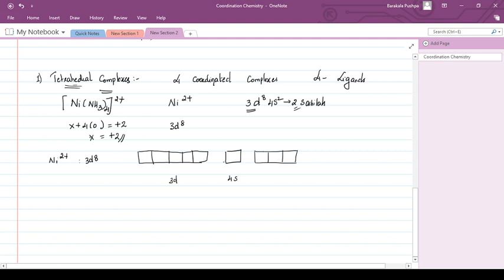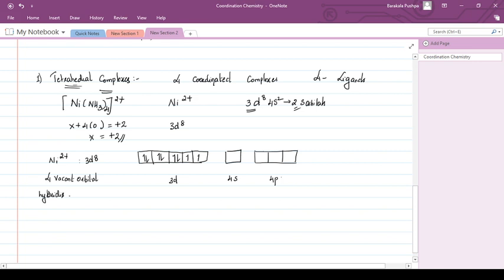Now there are 8 electrons, 1, 2, 3, 4, 5, 6, 7, 8. It has to keep ready 4 vacant orbitals, not simple vacant orbitals, but 4 hybridized orbitals. The orbitals that can participate in the bonding are one s orbital and three p orbitals.